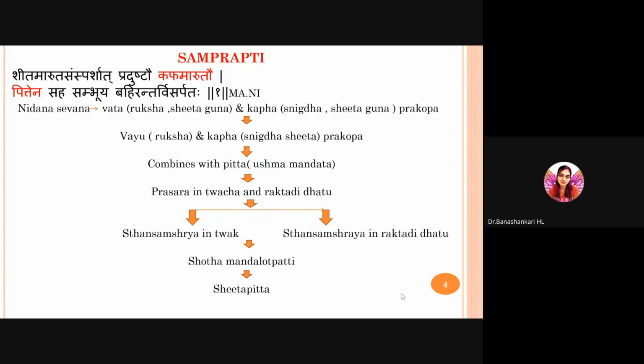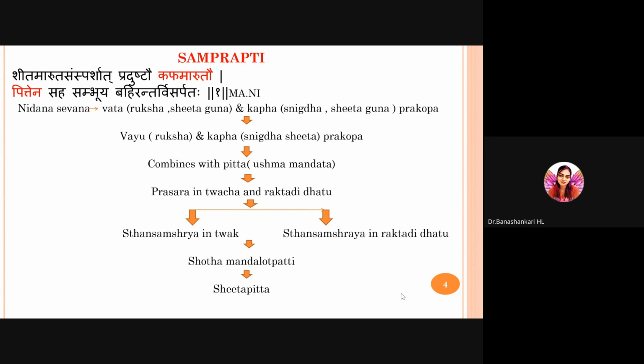If you look over the Nidana, there is no specific mention of Nidana for Sheethapitta. But if we go through the Samprapti, we can draw some conclusions about the Nidana. That is why Samprapti is given first, and from that we derive the Nidana. Samprapti, the pathogenesis of the disease, goes like this: Sheeta Maruta Samsparshat Pradushtav Kapha Marutav Pittena Sahasambhoyah Bahir Antar Visarpatah. Sheethapitta is caused by contact with a very cold breeze, that is Sheeta Maruta.